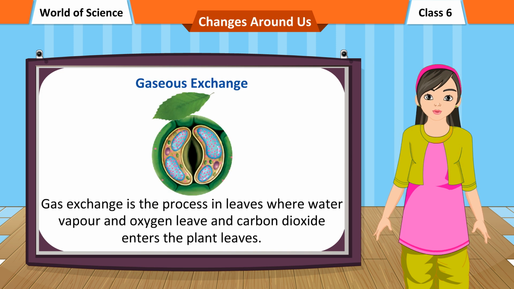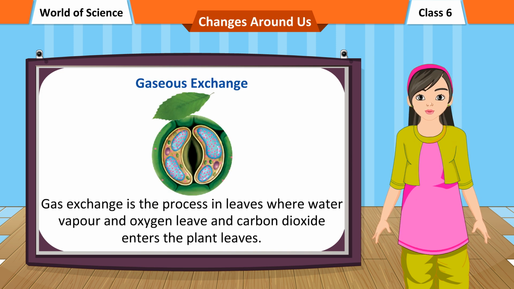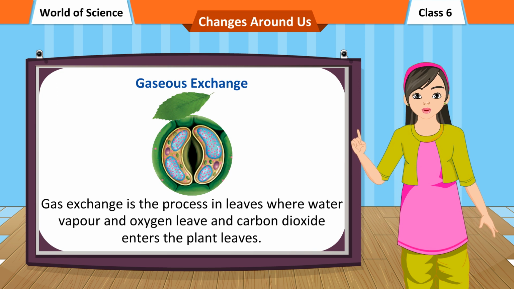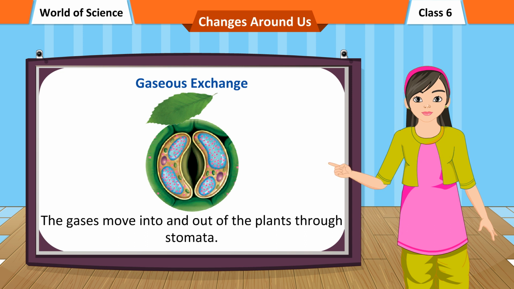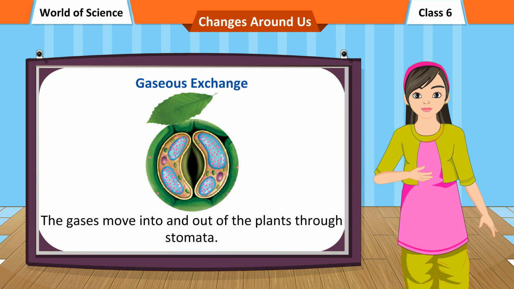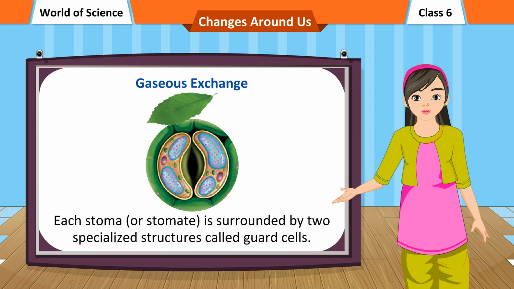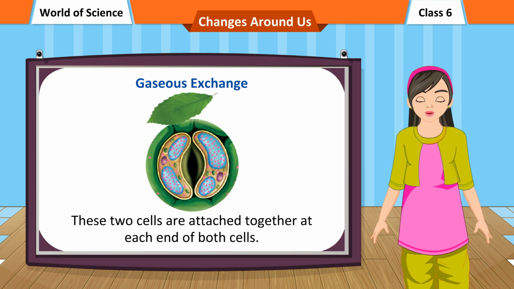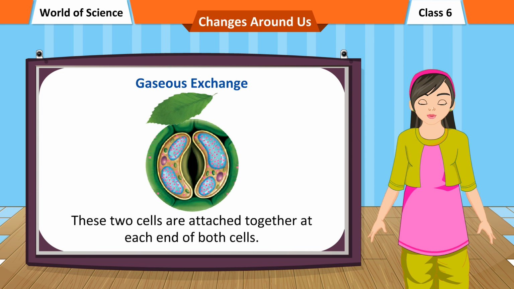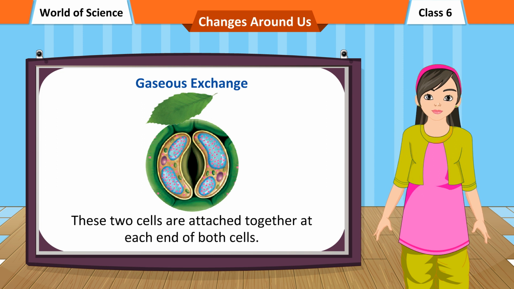Gaseous exchange. Gas exchange is a process in leaves where water vapor and oxygen leave and carbon dioxide enters the plant leaves. The gases move into and out of the plants through stomata. Each stoma or stomate is surrounded by two specialized structures called guard cells. These two cells are attached together at each end of both cells.